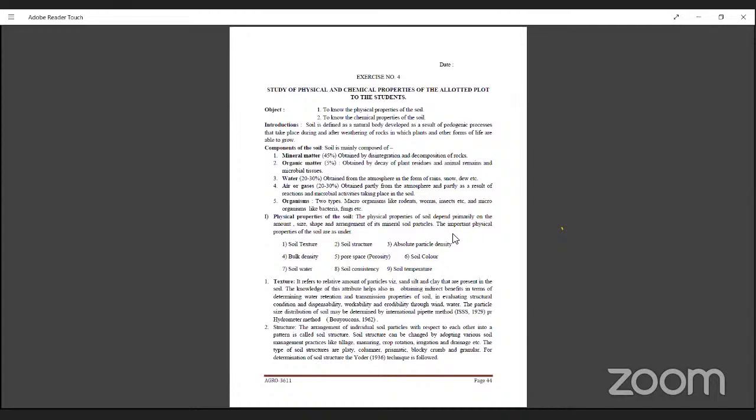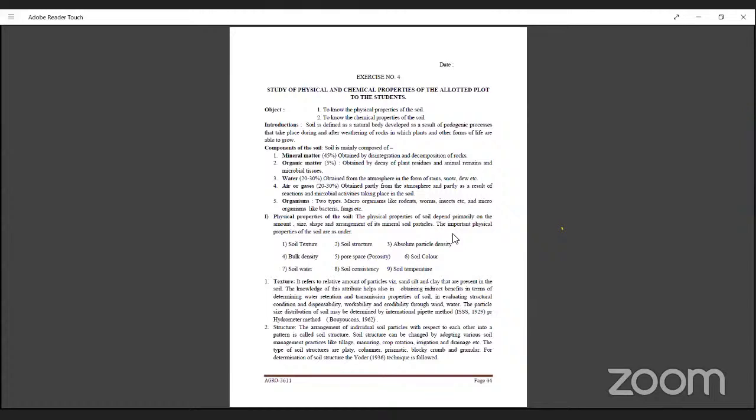It is obtained partially from the atmosphere and partially as a result of reactions and molecular activities in the soil. Then organisms: there are two types, micro and macro. Macro means large in size; we can see them with our naked eyes, like rodents, worms, insects in the soil. Micro means minute in size; we cannot see them with our naked eyes, we have to see them under a microscope, like bacteria, fungi, mycoplasma, virus, nematodes. These are all the soil organisms. In the soil there are microfauna and macrofauna, that is, some plants and some other animals.